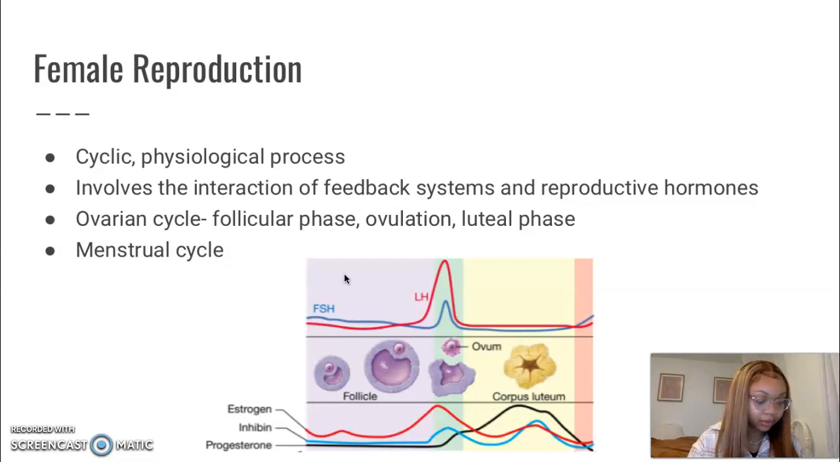Some of the hormones involved in the regulation of these processes are gonadotropin releasing hormone, which comes from the hypothalamus, as well as follicle stimulating hormone and luteinizing hormone, which come from the anterior pituitary. We will also be talking about estrogen, progesterone, inhibin, and anti-Mullerian hormone, which all come from the ovary. On these next few slides, we will be discussing the hormones and their effects on these cycles.